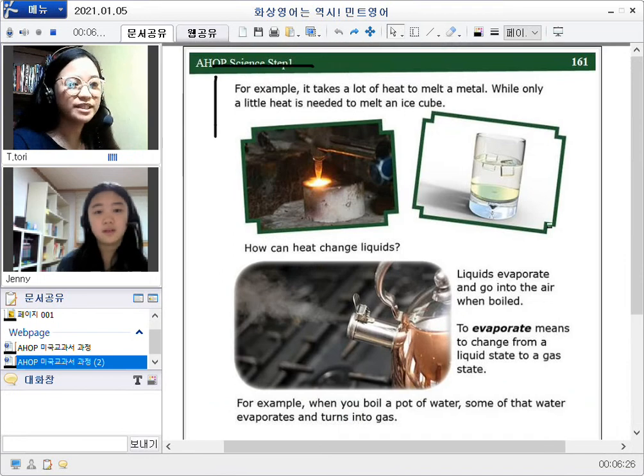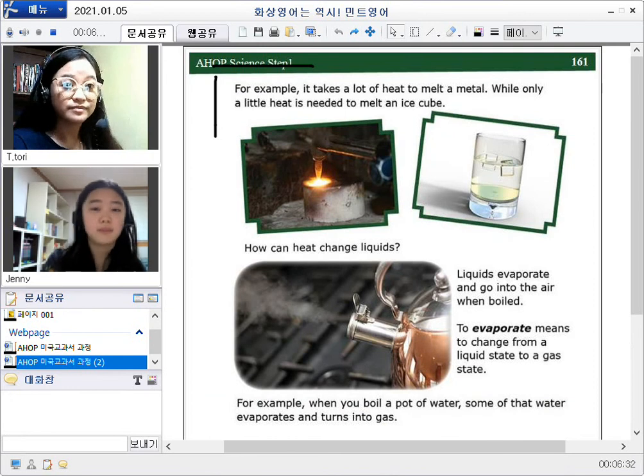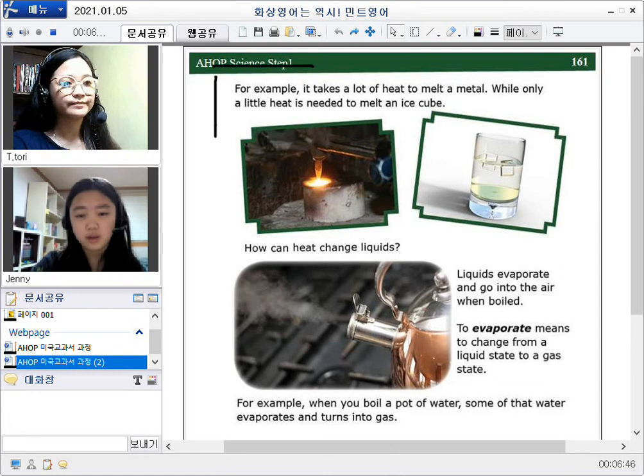For example, it takes a lot of heat to melt a metal, while only a little heat is needed to melt an ice cube. How can heat change liquids? Liquids evaporate and go into the air when boiled.